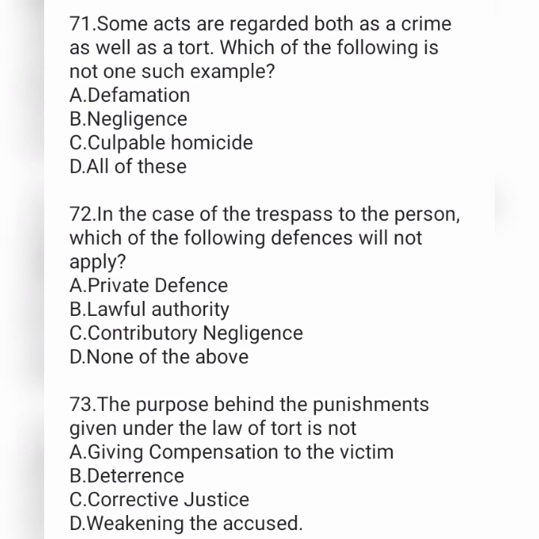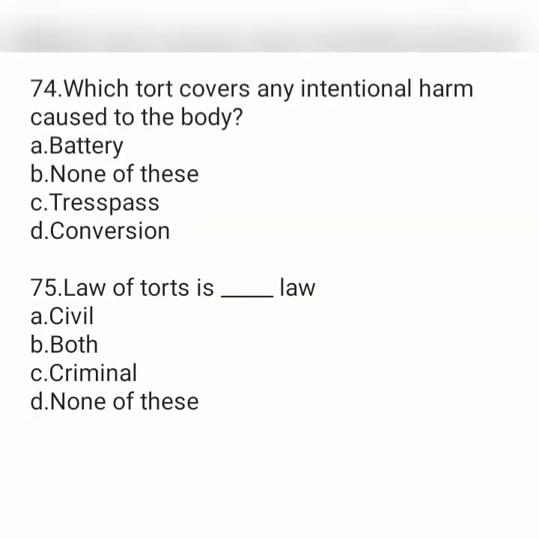The purpose behind the punishments given under the law of tort is not. Option A, giving compensation to the victim. Option B, deterrence. Option C, corrective justice. And option D, weakening the accused. Which tort covers any intentional harm caused to the body? Option A, battery. Option B, none of these. Option C, trespass. Option D, conversion.